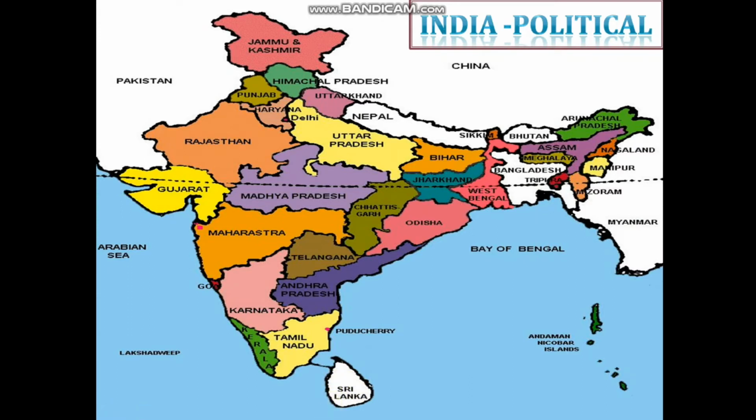These are the neighboring countries with which India shares its boundary.